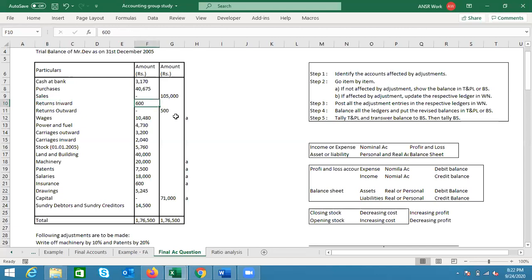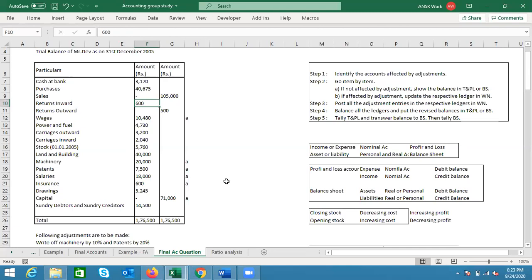Now it is saying 600. My first question is, is this an expense or an income? Return inward is sales return only. You're absolutely right. It's an expense. It will go to the debit side, right? It is an expense, so it should go to the debit side. Profit and loss account or trading account? It's directly connected to the trade. It is directly related to the sales. Yes, it should be going to the trading account.